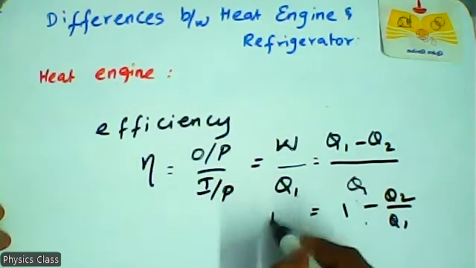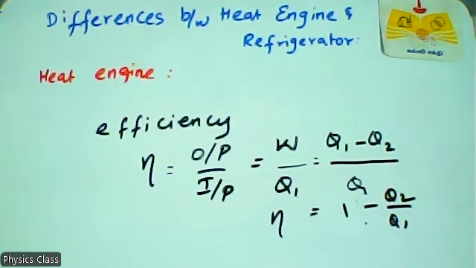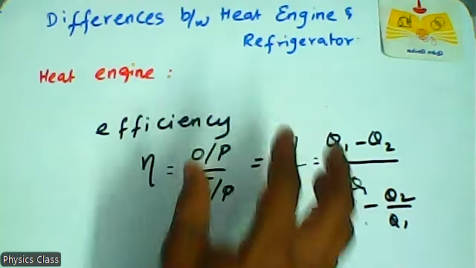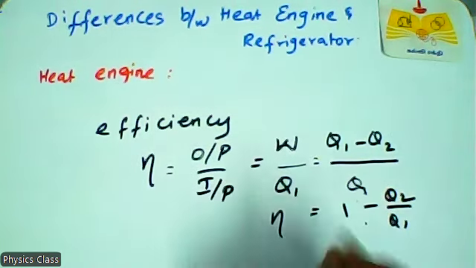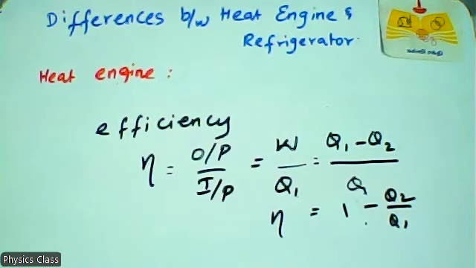So eta equals 1 minus Q2 by Q1, which is another form of efficiency. You can write all the equations: output by input, W by Q1, Q1 minus Q2 by Q1, and 1 minus Q2 by Q1. These are all expressions for the efficiency of the heat engine. And in a heat engine, the efficiency is always less than 1.